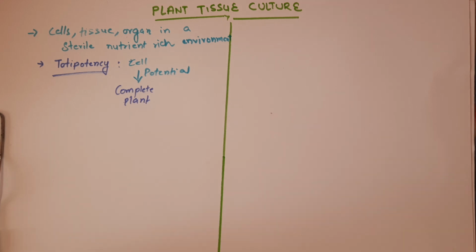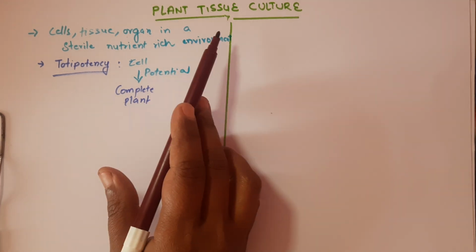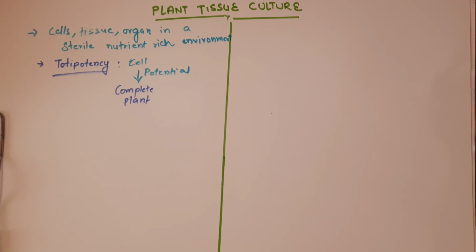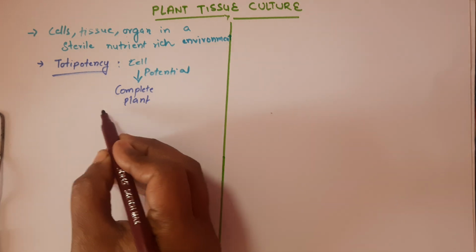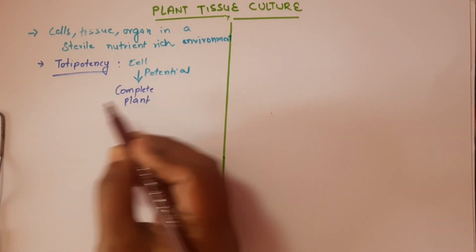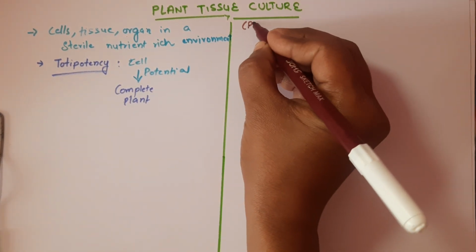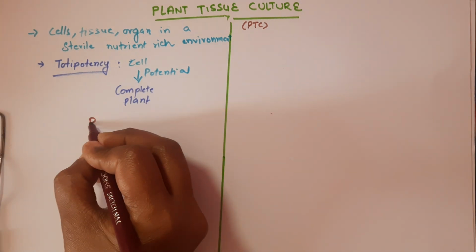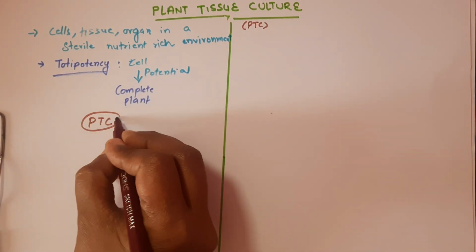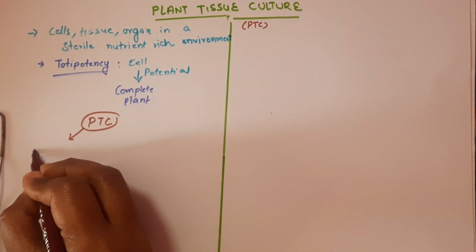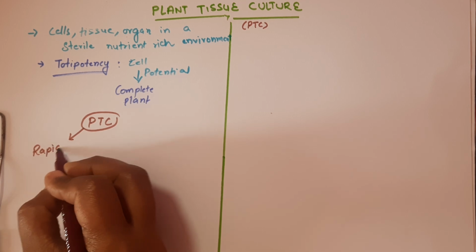So the next is why we go for plant tissue culture. In nature, plants are already surviving, right? Then why do we need to go for tissue culture? There are various advantages. I will abbreviate plant tissue culture as PTC. So what are the advantages? The first is rapid propagation.